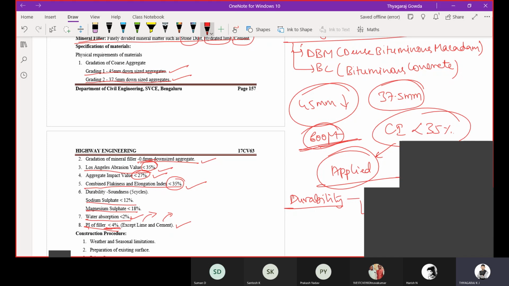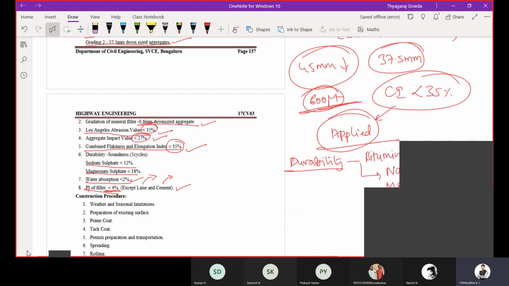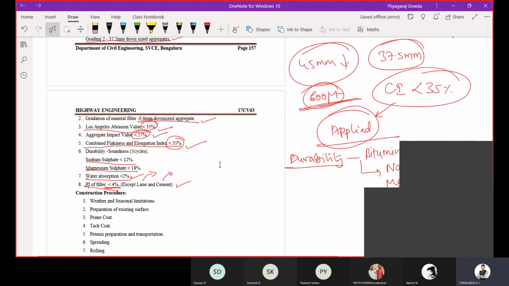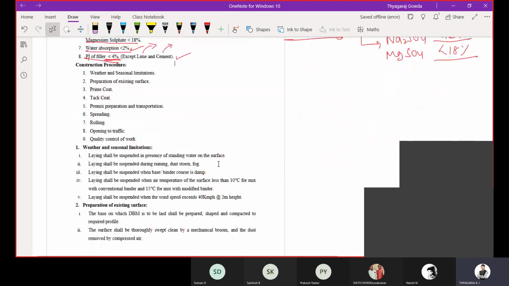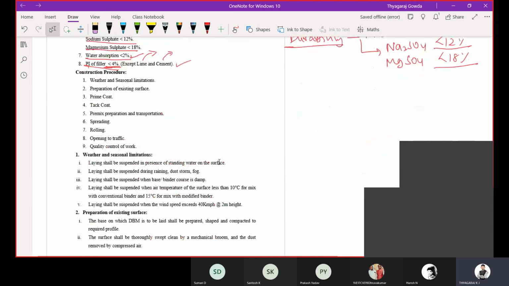Then the construction procedure, what is the construction procedure we are going to follow for the construction of this dense graded bituminous macadam? First one is weather and seasonal limitations.